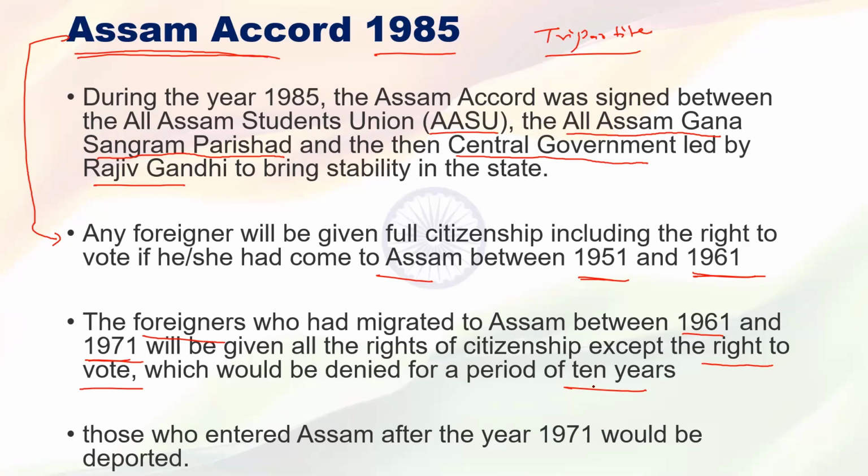Understood. Was it a party, sir? What was necessary for them to sign the agreement? Those students and the All Assam Gana Parishad were demanding the persecution of those migrants who migrated to Assam.